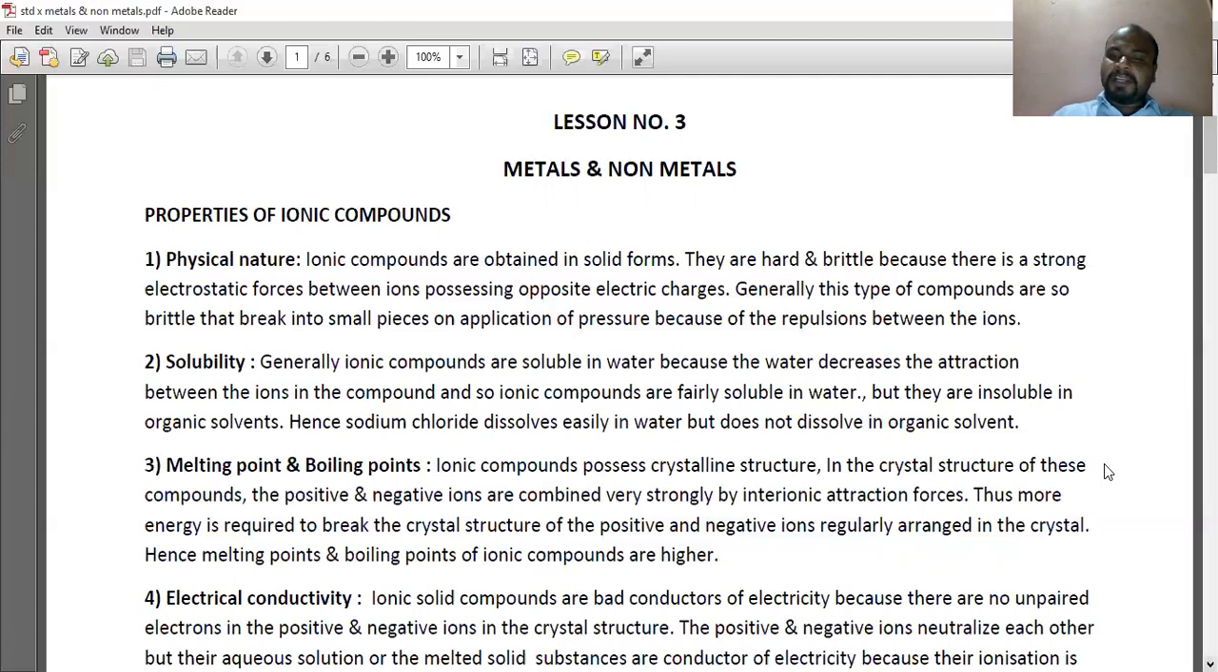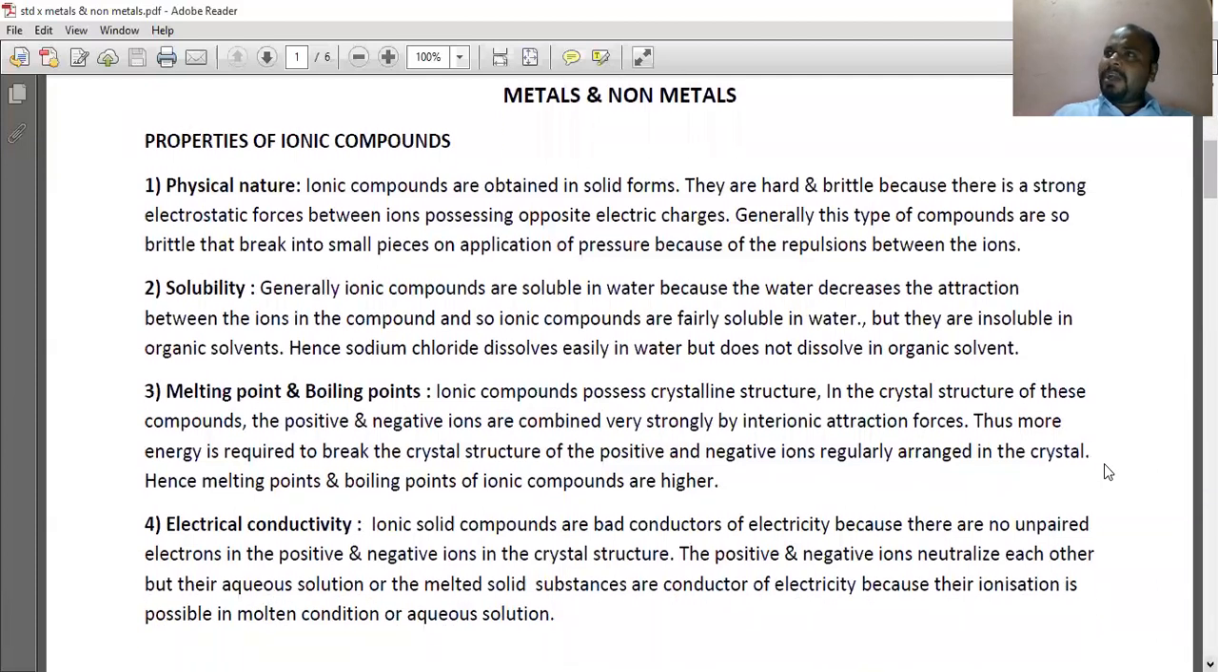Moving on to the next property, that is electrical conductivity. Ionic solid compounds are bad conductors of electricity because there are no unpaired electrons in the positive and negative ions of these structures. The positive and negative ions neutralize each other, but their aqueous solution or the melted solid substances are conductors of electricity because their ionization is possible in molten condition or aqueous solution.